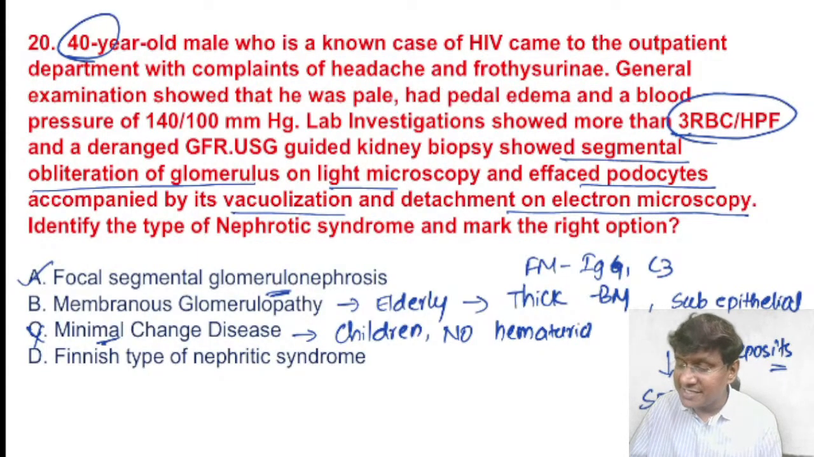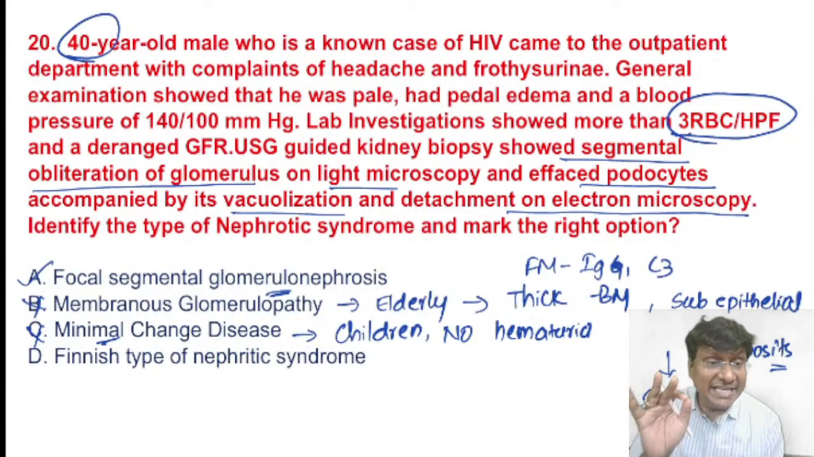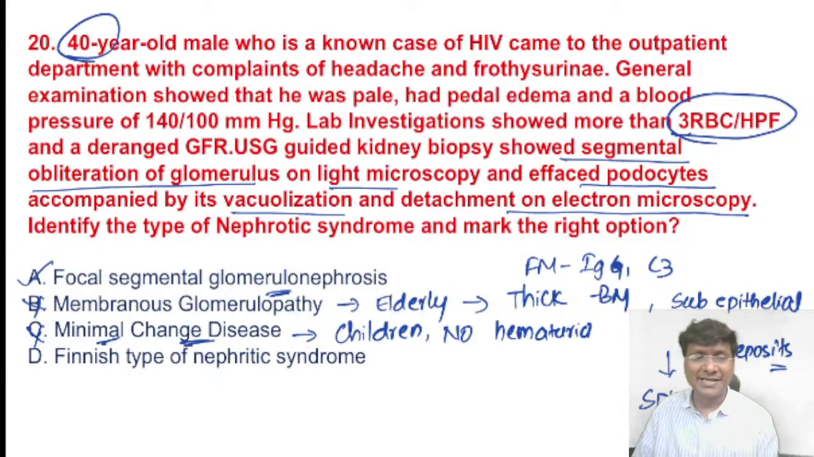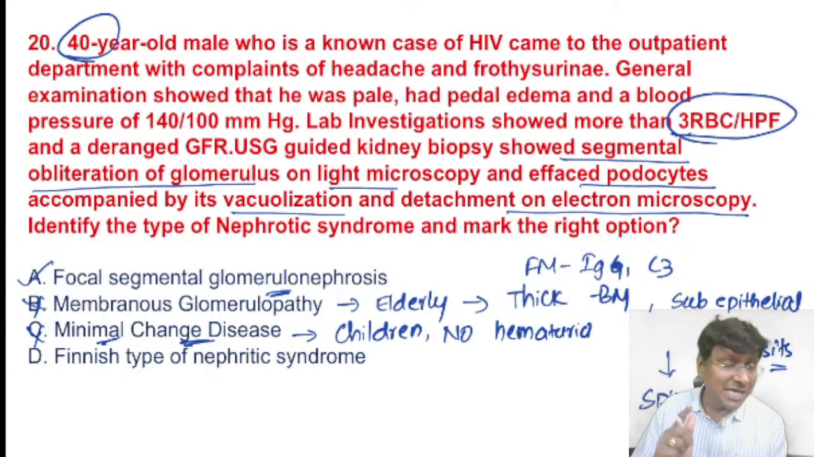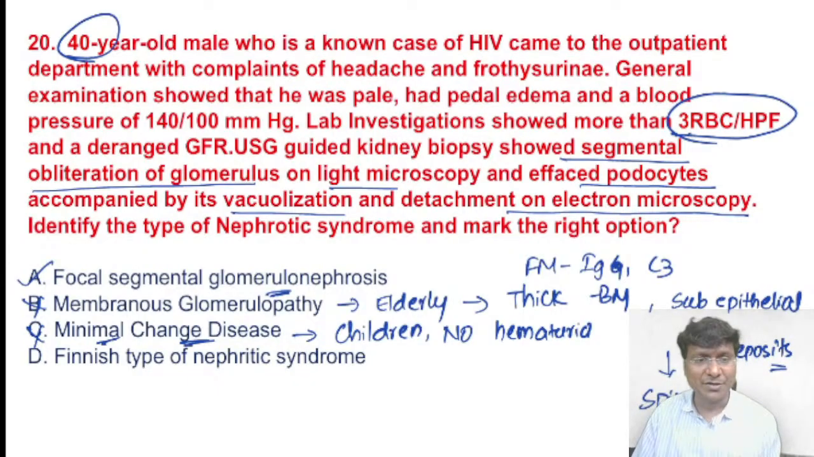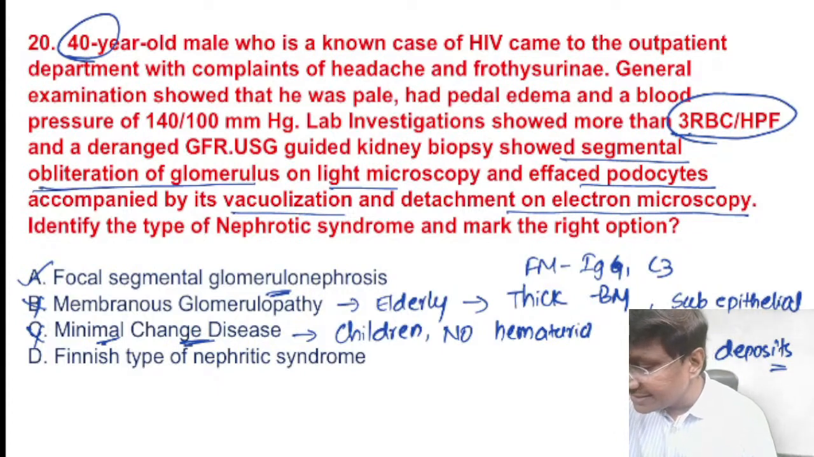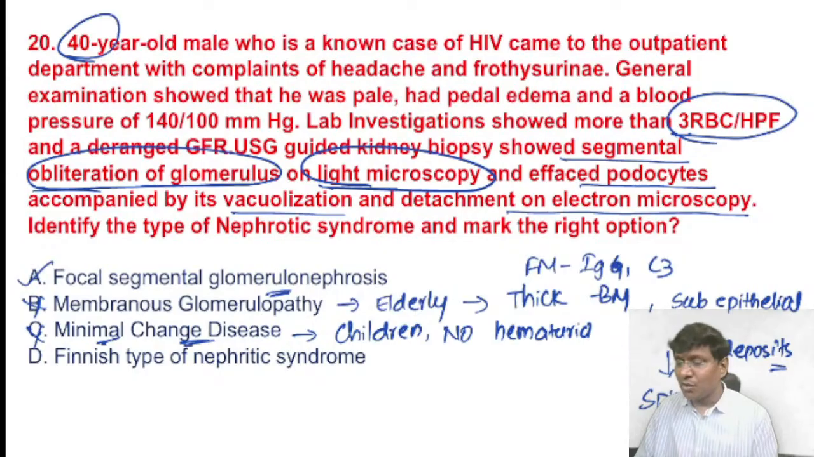Whereas minimal change disease is commonly observed in children, and you don't have vacuolization and detachment of the podocyte. You will have only effacement of the podocyte, and that too on electron microscopy. How will the light microscopy be in minimal change disease? No change, right? It appears normal on light microscopy, but here there is obliteration of the glomerulus on light microscopy, so that completely rules out minimal change disease, right?